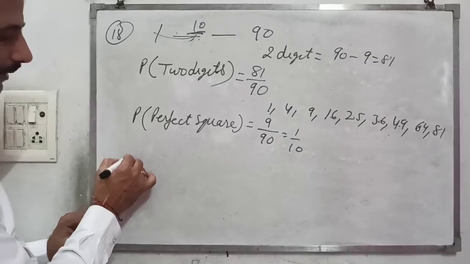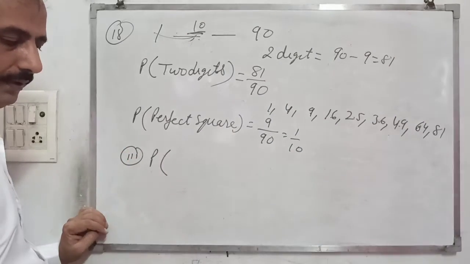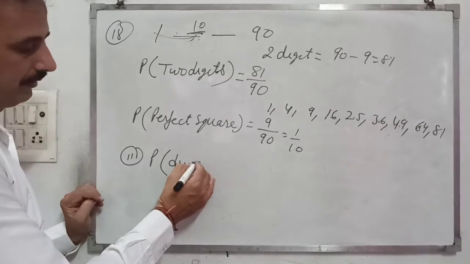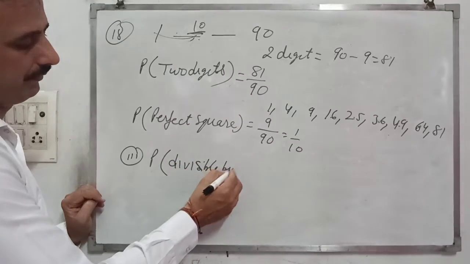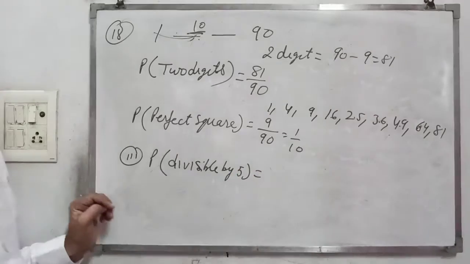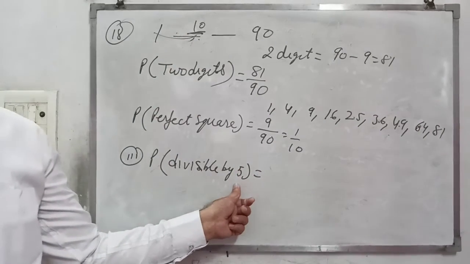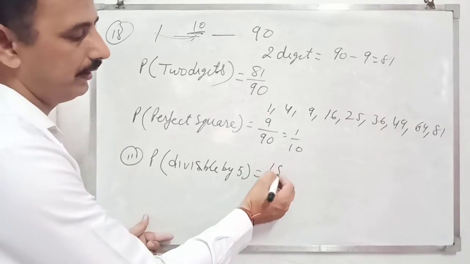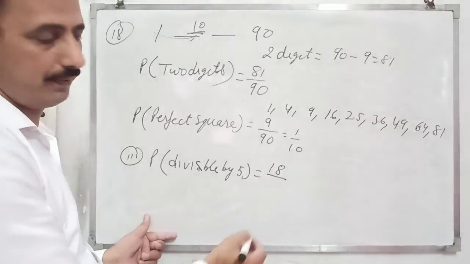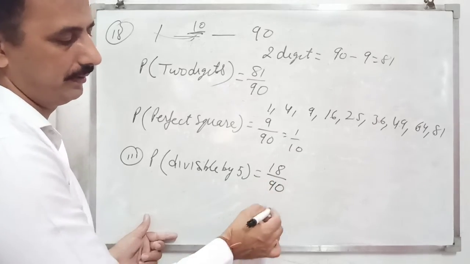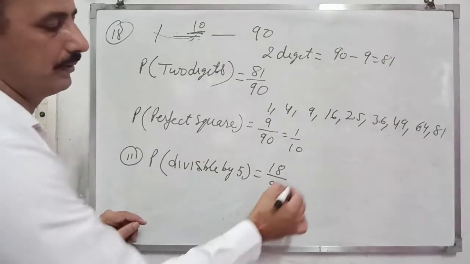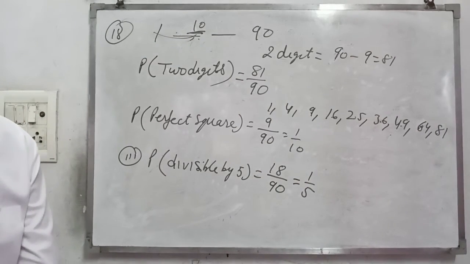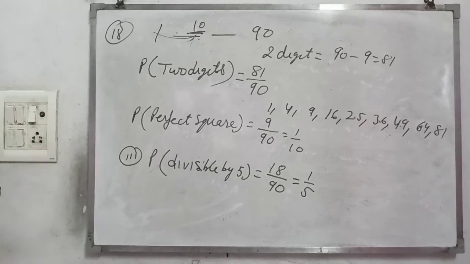Third part is the probability of divisible by 5. So we use the table of 5. There are 18 numbers. 18 5s are 90. So 18 numbers are there which are divisible by 5. So 18 upon 90. Right? So 1 upon 5 is the probability. Okay? Then the next question is,